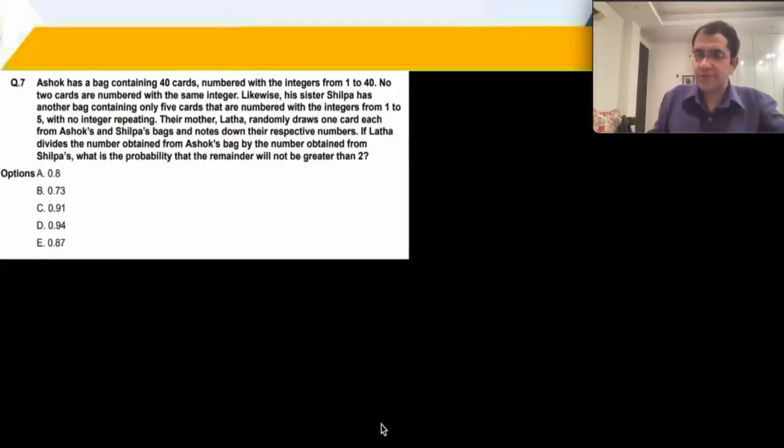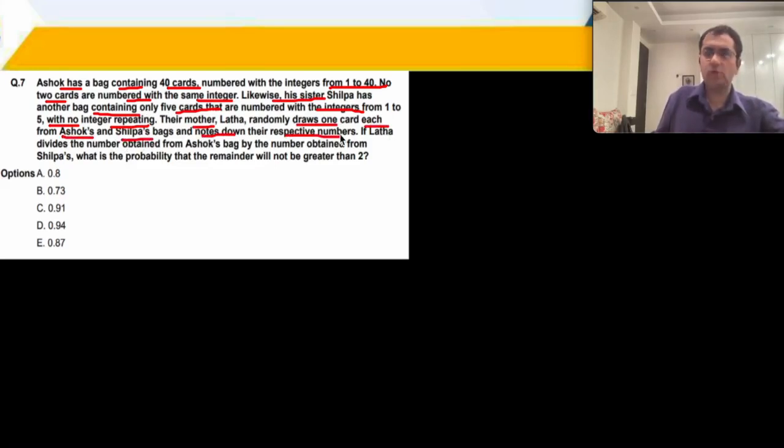Next question is from probability. Ashok has a bag containing 40 cards. Integers are from 1 to 40. No two cards are numbered with the same integer. Sister Shilpa has another bag with 5 cards numbered from 1 to 5. No integer is repeating. So 1 to 40 है अशोक के पास, 1 to 5 है शिल्पा के पास. Their mother randomly draws a card from each of Ashok's and Shilpa's bags and notes down the respective numbers.